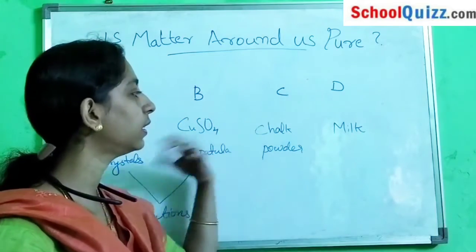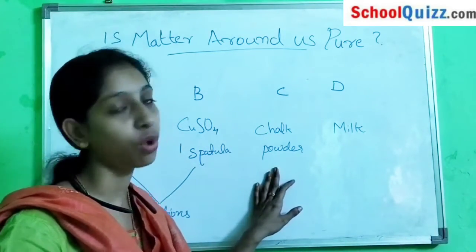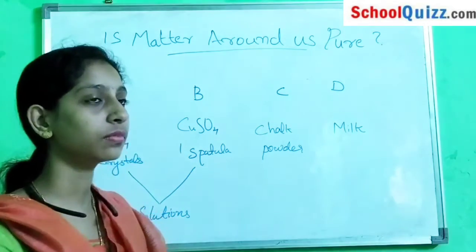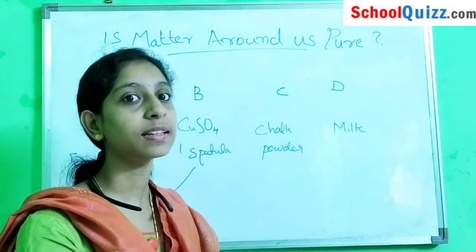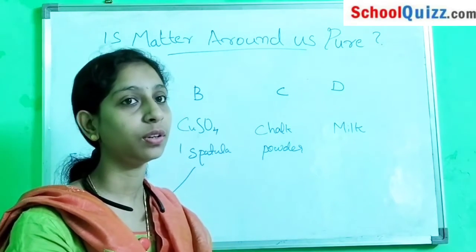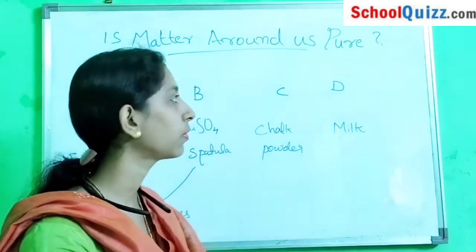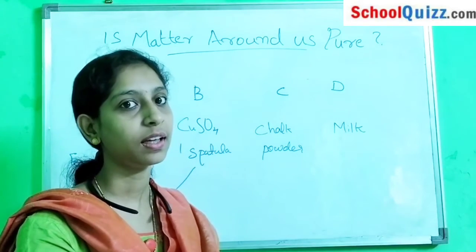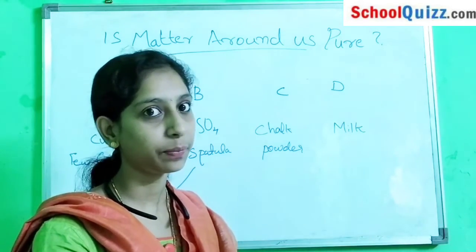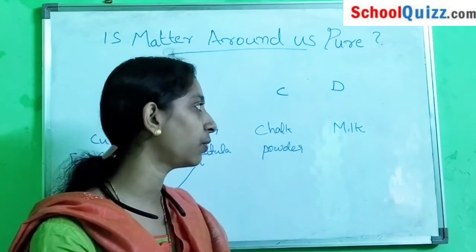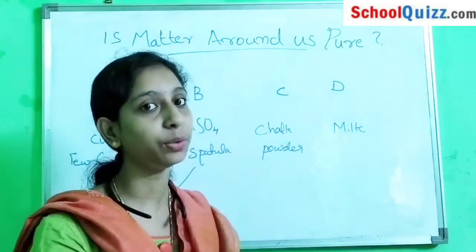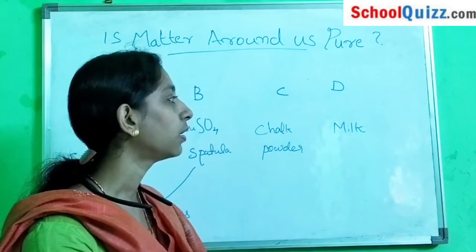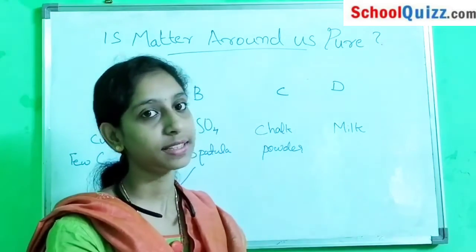In the third beaker, we add some chalk powder. We can see the particles of the chalk powder. The particles settle down if we do not disturb the beaker. So it is called a suspension. In the fourth one, milk. We cannot see the particles with the naked eye. They are very minute, but we can see them by observing through a microscope. But it does not settle down.